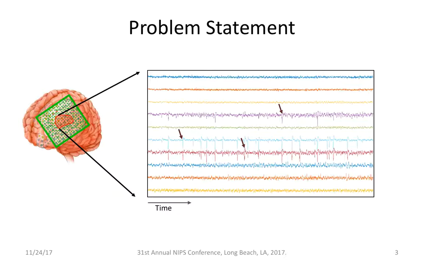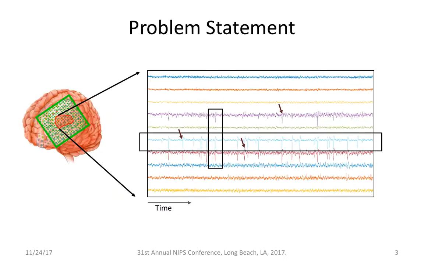We observe that the adjacent electrodes in the brain show similar patterns in emitting abnormal events. In addition, some electrodes like this emit these events repeatedly. So we utilize the spectral characteristics of the events, their spatial patterns, and their repetitiveness to identify whether a particular window of EEG has an abnormal event of interest.